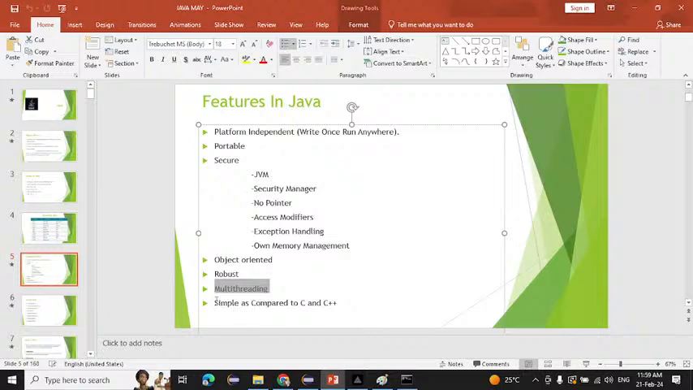After that, Java is simple as compared to C and C++. Why do we say it is simple compared to C and C++? Inside C and C++ there are many complex concepts that Java has completely removed. For example, in C and C++ we have one concept, the pointer. Java has completely removed that concept. And after that, inside C and C++, there are things we have to do by ourselves.